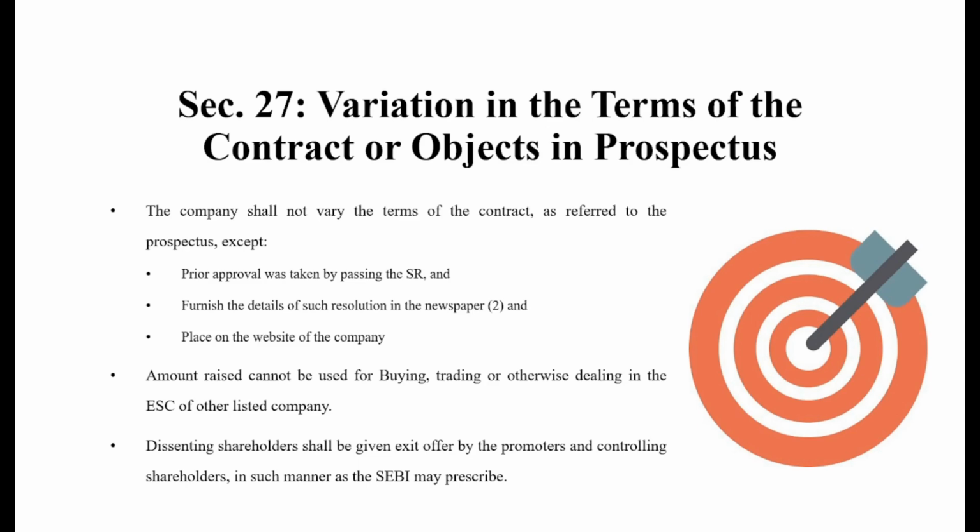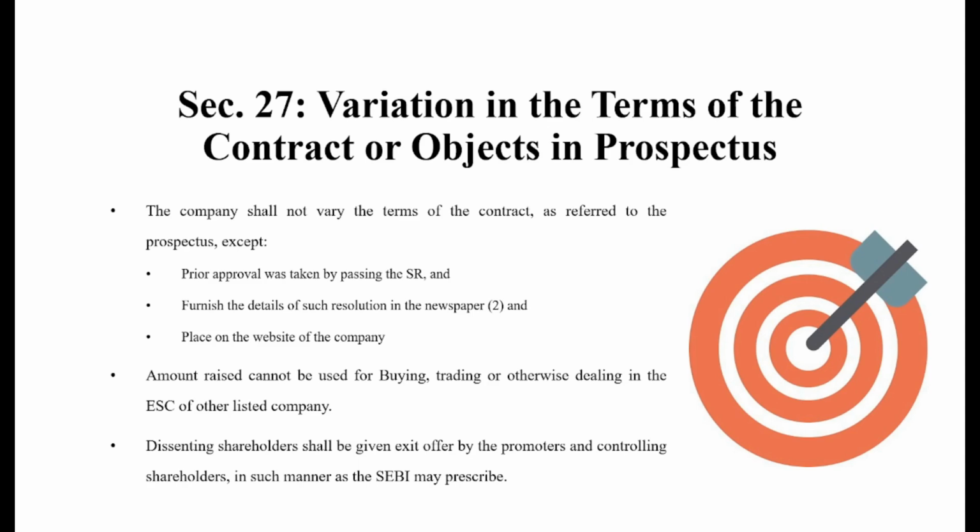Now, after raising funds or after conducting the whole process, the company is of the view that the particular reason cannot be fulfilled or shall be modified. Then what are the provisions? The first question that may arise is whether a company can do so, and if yes, then what are the conditions for doing such a thing. Such conditions are provided by section 27.